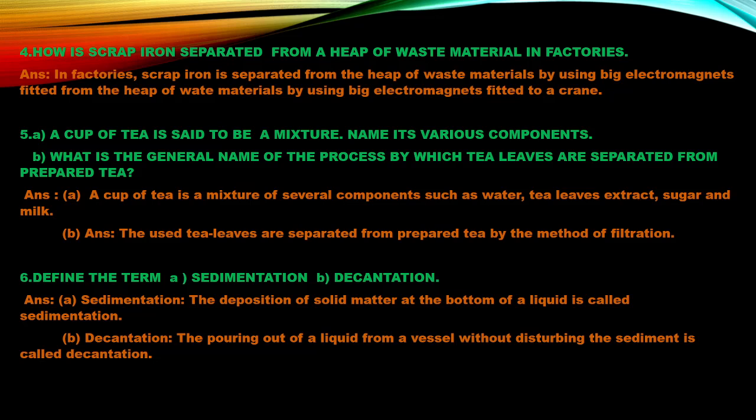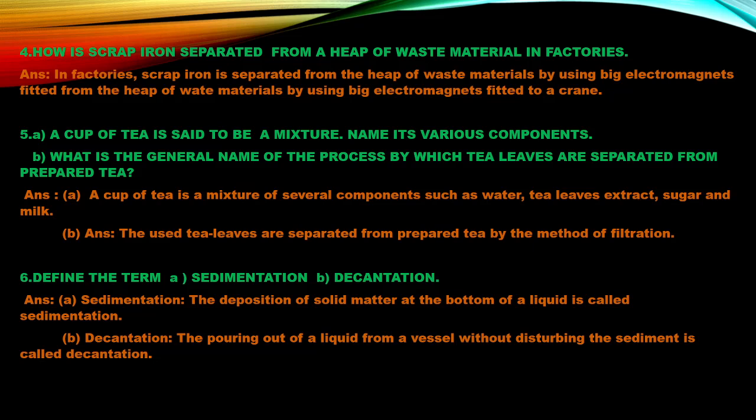And here, as the procedure is happening on a large scale, the scrap iron is separated from the heap of waste material by using big electromagnets. These electromagnets are fitted into a crane, which is a big machine that helps to lift up substances.